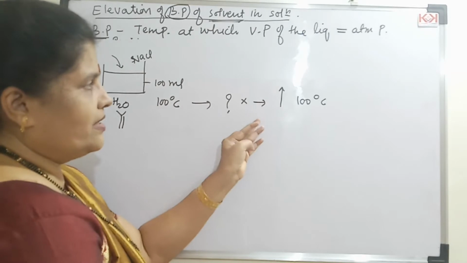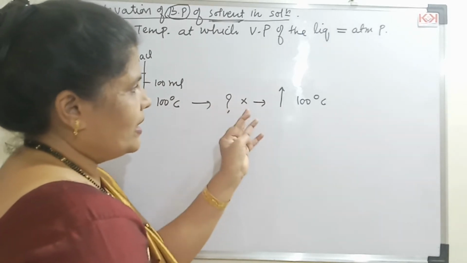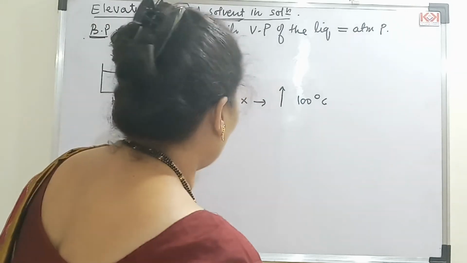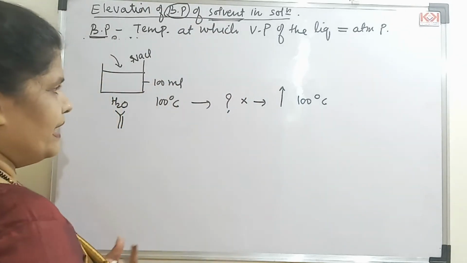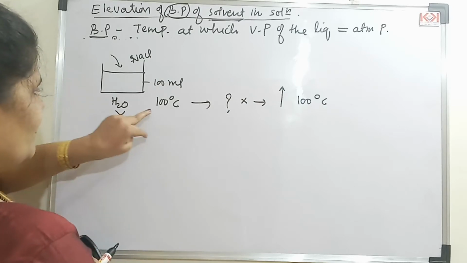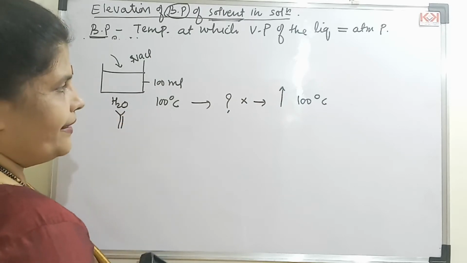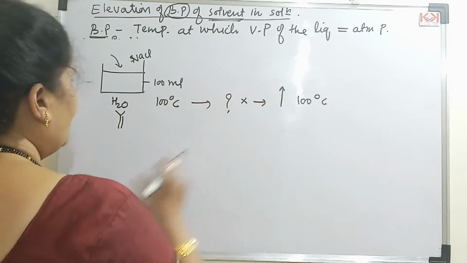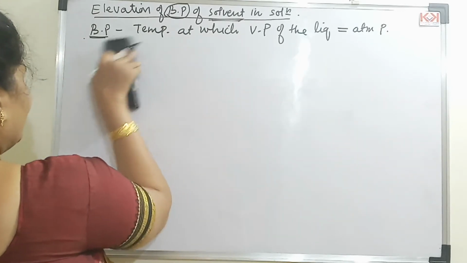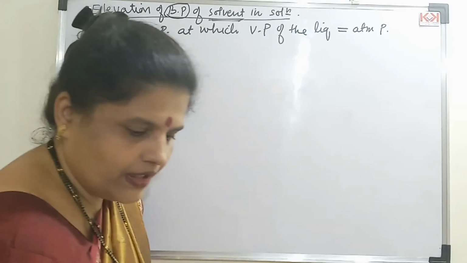And this is the reason why seawater, if you consider, boils at a higher temperature as compared to the pure water what we have in our house. If I make it mineral free or iron free or any salt free, then the water will boil at 100 degrees, and comparatively seawater will boil at a higher temperature. So this is the second colligative property, that is elevation in boiling point of the solvent.